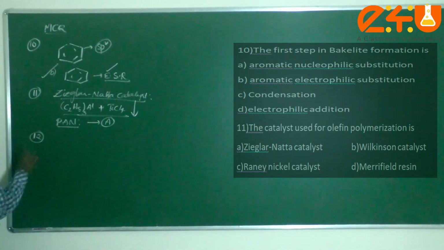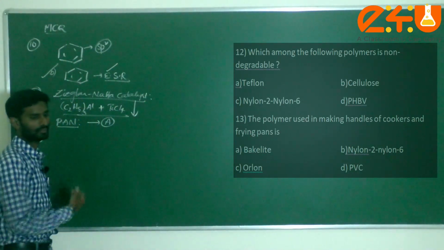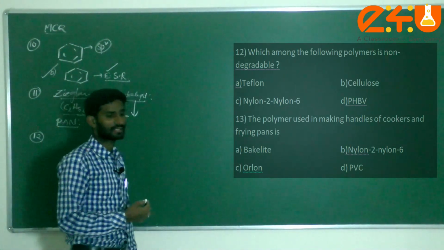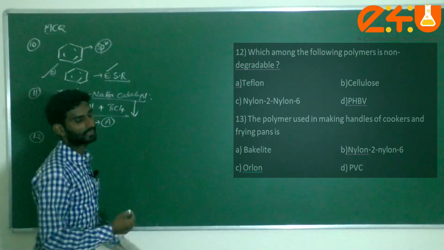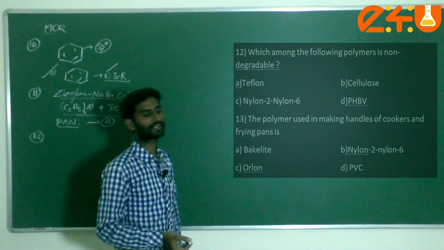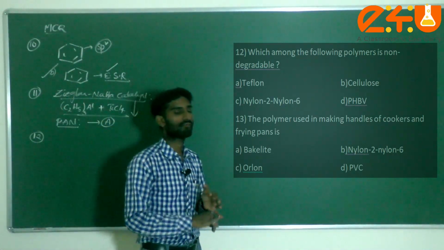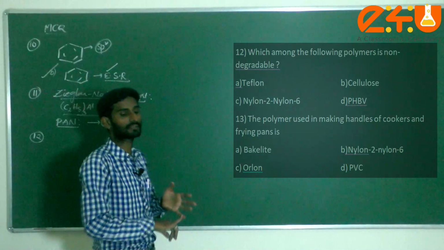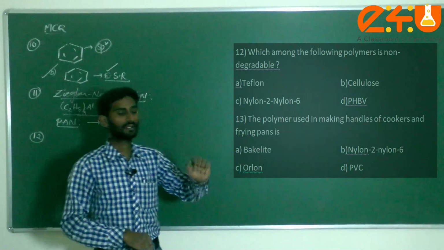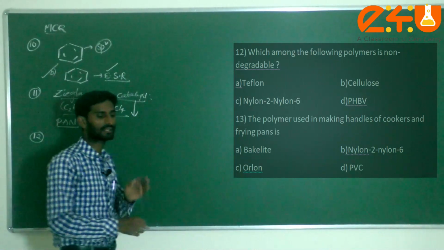Next, question number 12. Which among the following polymers is non-degradable? They given options here: Teflon, cellulose, nylon 2,6, PHBV. In the polymers video lecture we discussed examples which come under biodegradable. One is PHBV, polyhydroxybutyrate-co-hydroxyvalerate. The monomers for PHBV, dear students, are 3-hydroxybutanoic acid and 4-hydroxypentanoic acid. Generally it comes under biodegradable.